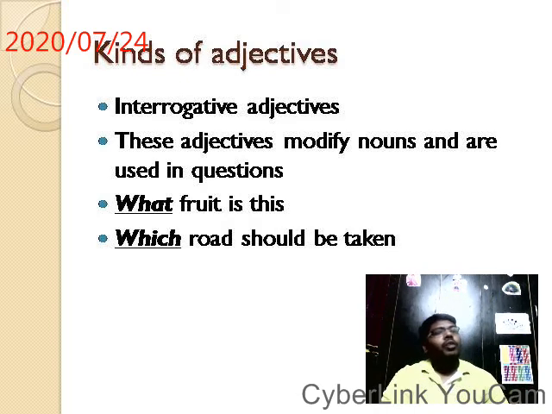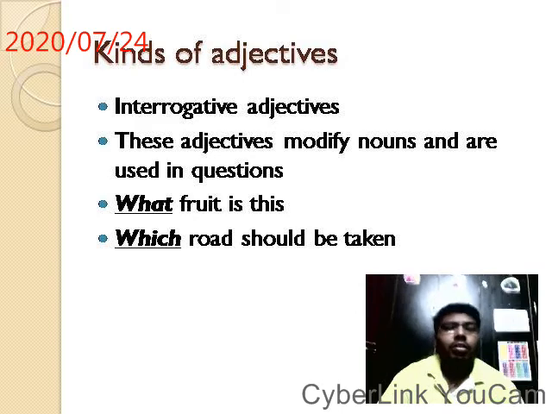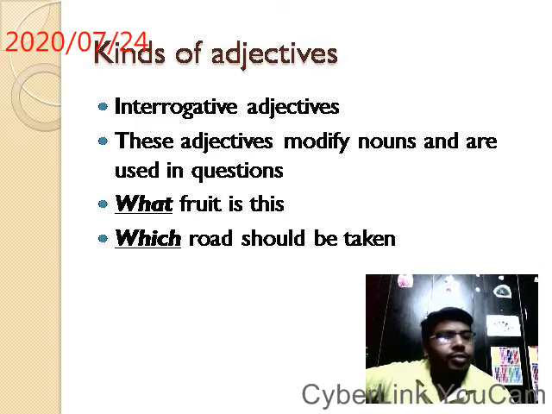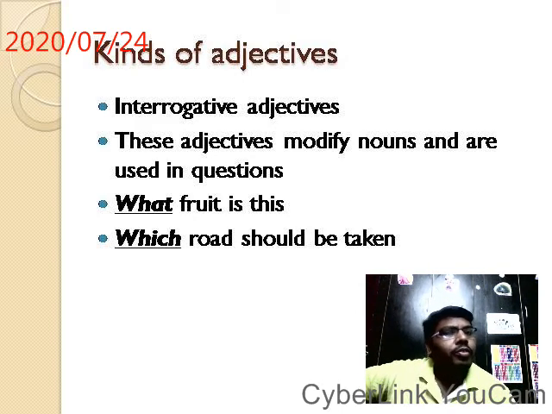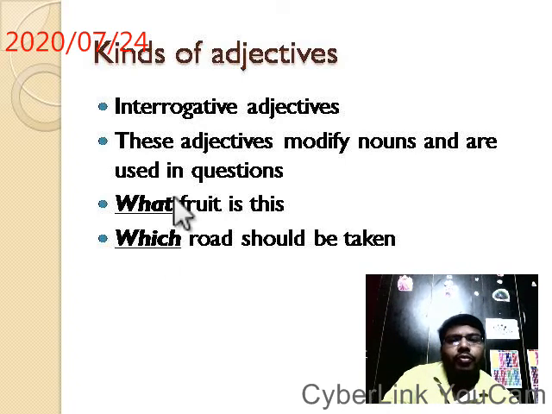What fruit is this? Which road should you take? Here, what is directly modifying fruit? This word, what, is directly modifying the noun fruit.